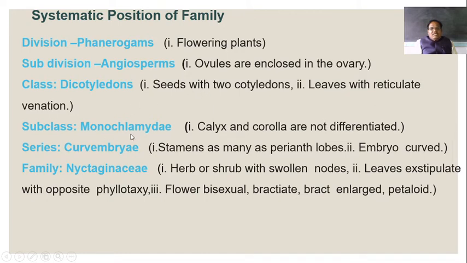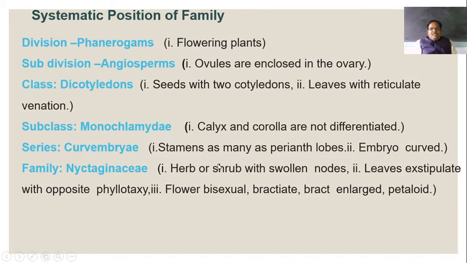Then the subclass is Apetalae or Monochlamydae, that is, calyx and corolla are not differentiated, but instead a third part is formed, which is known as the tepals, and this perianth is made up of the tepals. The series is Curvembryae, the name itself indicates that the embryo is curved, and stamens are as many as perianth lobes.